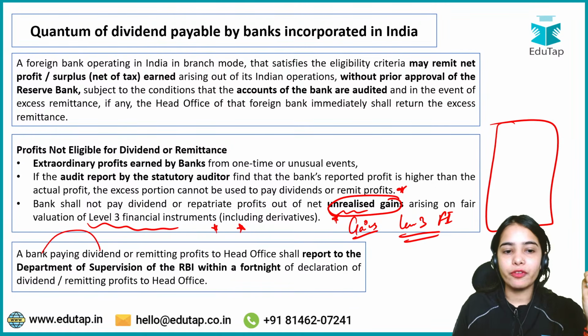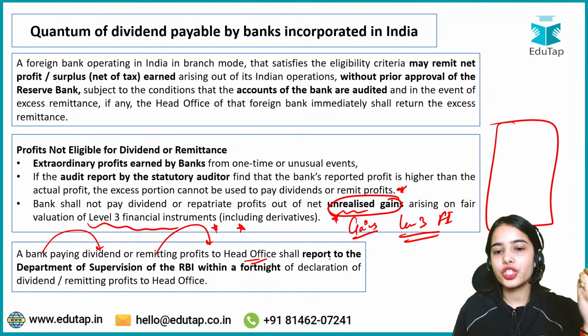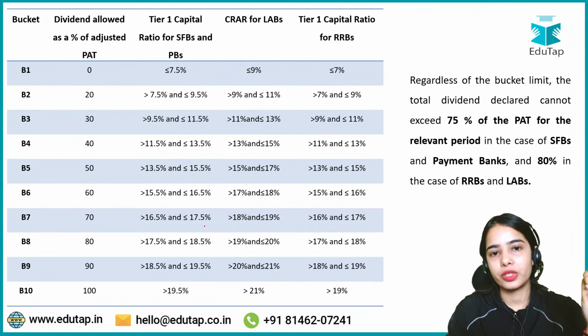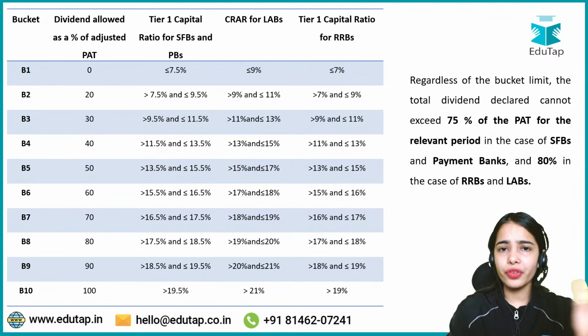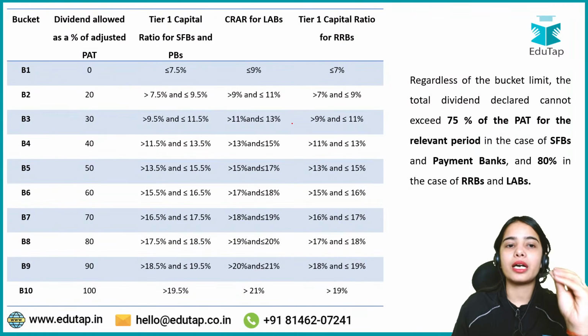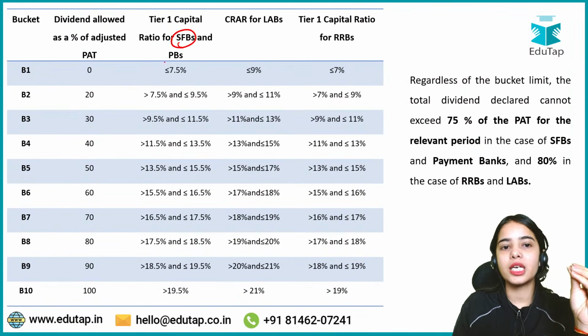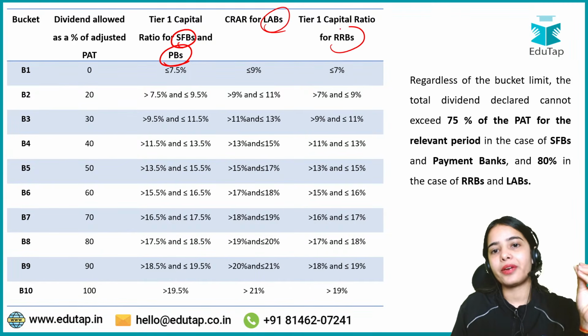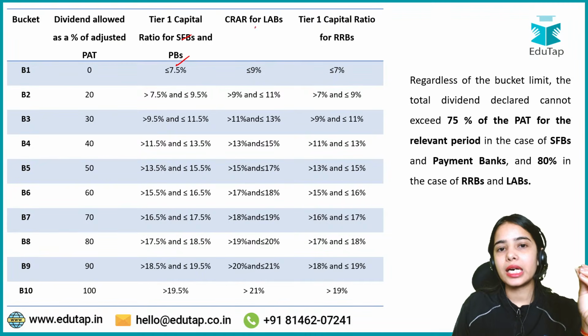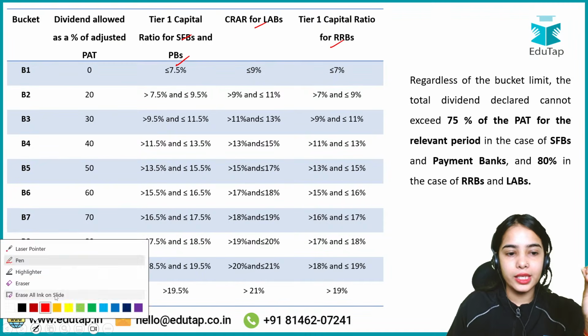Next, a bank paying dividend or remitting profits to head office shall report to the Department of Supervision of the RBI within a fortnight of declaration of dividend or remitting profits to head office. Now, we have completed the article from the commercial bank perspective. Now we will discuss the article from the perspective of small finance banks, payment banks, local area banks and regional rural banks. As I've told you, separate notifications have been released for these other categories of banks.